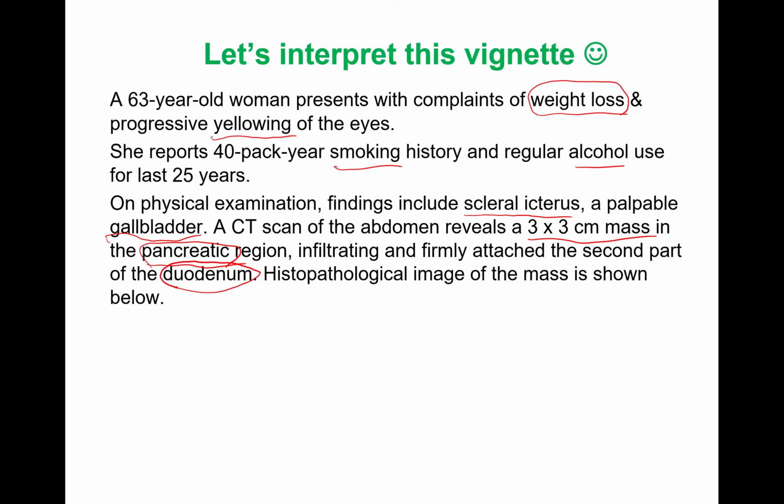You can see the pancreatic mass has infiltrated the duodenal second part, where the ampulla of Vater opens, where the duct drains, right?